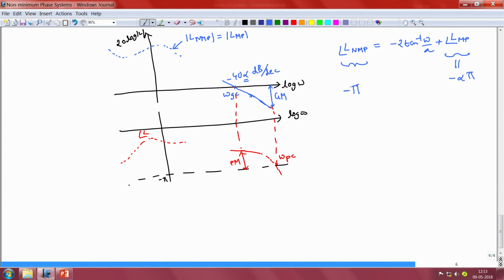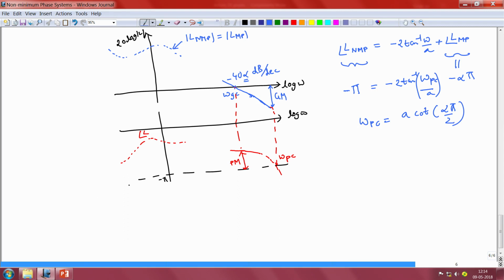So we would have that minus pi is equal to minus 2 times tan inverse of omega Pc by A, minus alpha pi, and this expression will help us to determine the phase crossover frequency in terms of A and alpha, and that is given by omega Pc is equal to A cot of alpha pi by 2. So this is the value of the phase crossover frequency.